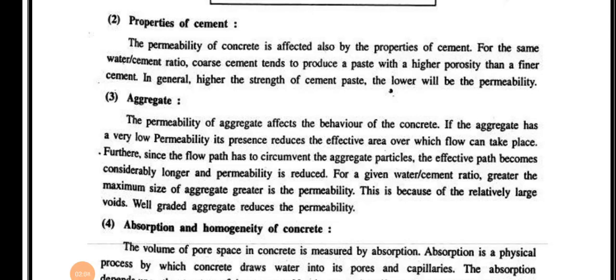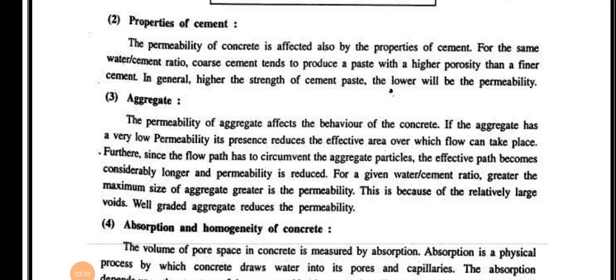Next is aggregate. The permeability of aggregate affects the behavior of the concrete. If the aggregate has a very low permeability, its presence reduces the effective area over which flow can take place. Further, since the flow path has to circumvent the aggregate particles, the effective path becomes considerably longer and permeability is reduced.